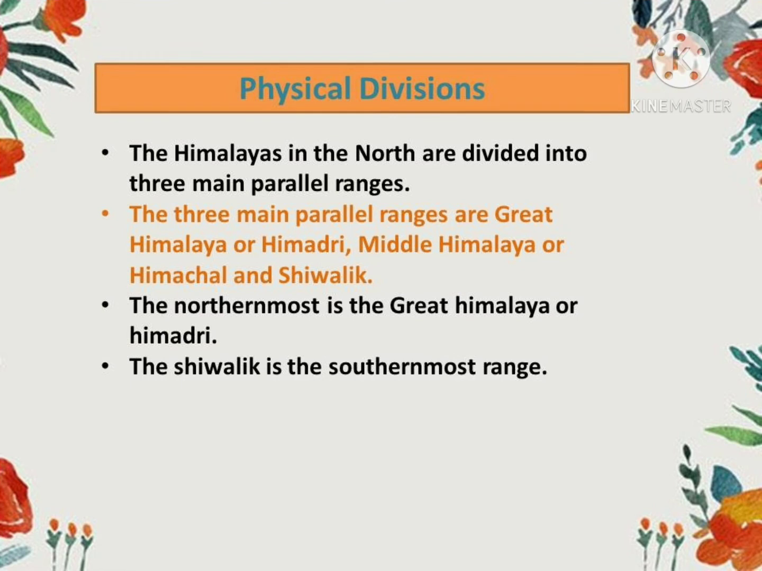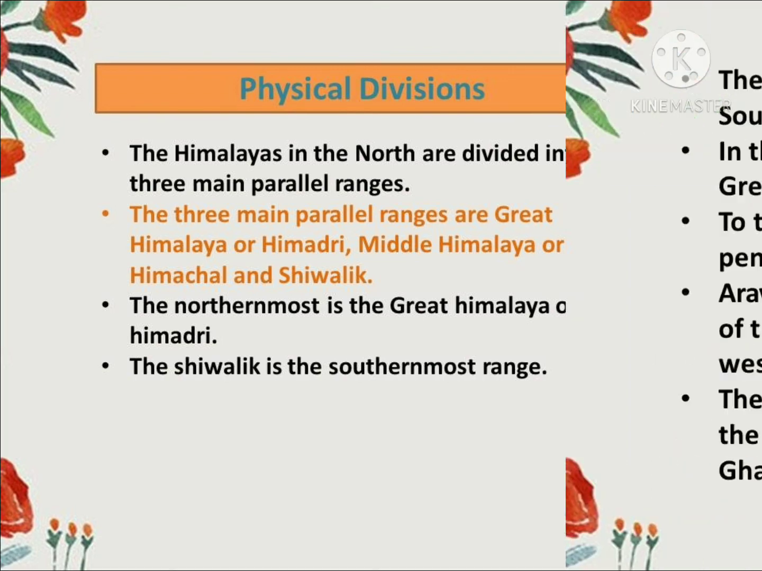That means India is a vast country having a variety of landforms. In the north, it is bounded by the Himalayas, and the Himalayas are divided into 3 parallel ranges. So first one is northernmost. The name is Great Himalayas or Himadri. Second one is Middle Himalayas or Himachal. And the third one or the southernmost range is Shivalik.